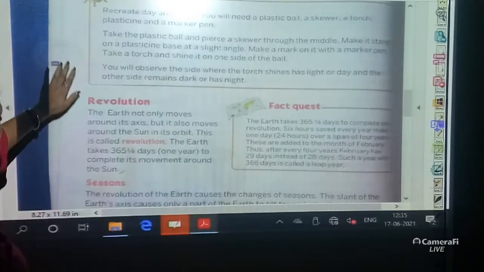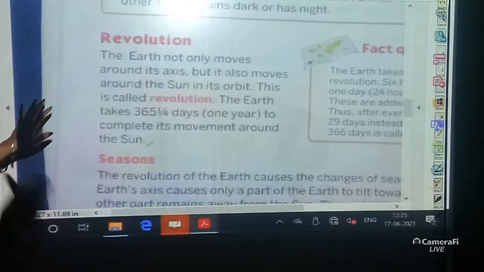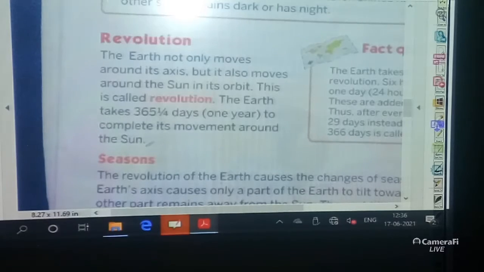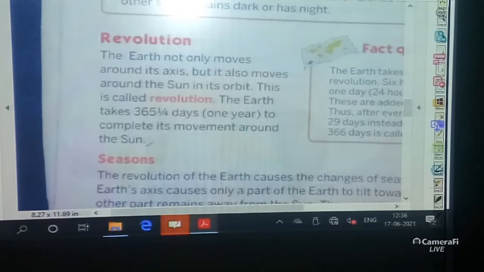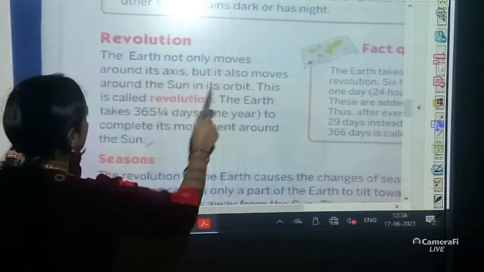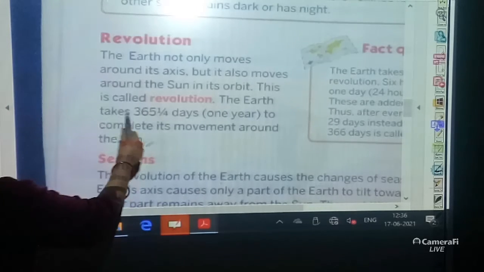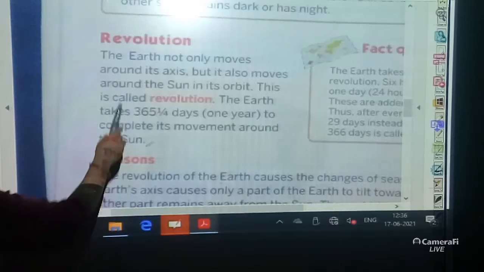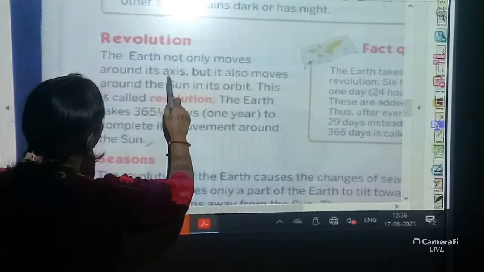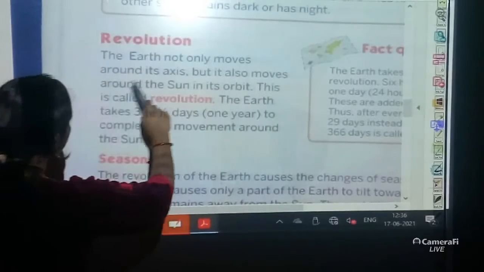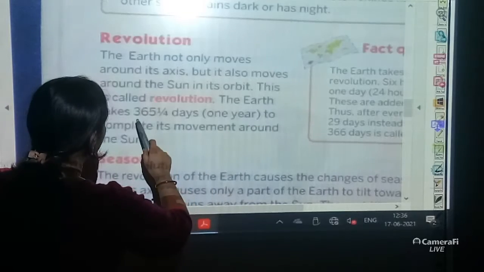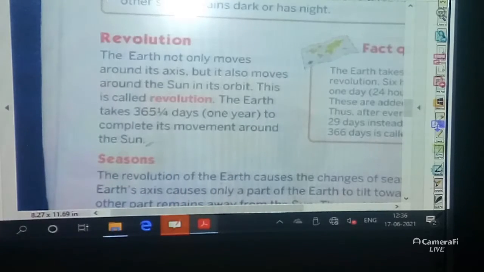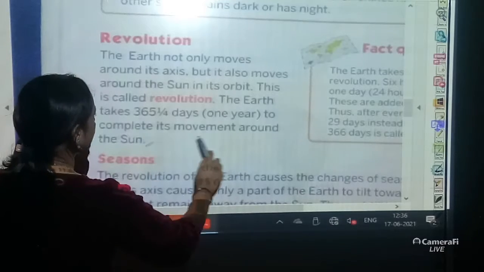Next you see, this is revolution. The first time we just learned what revolution is. Again you see, the earth not only moves around its axis, but it also moves around the sun in its orbit. This is called revolution. The earth takes 365 and 1/4 days, that is a total of 1 year, to complete its movement around the sun.